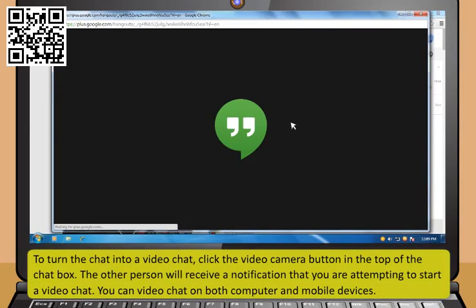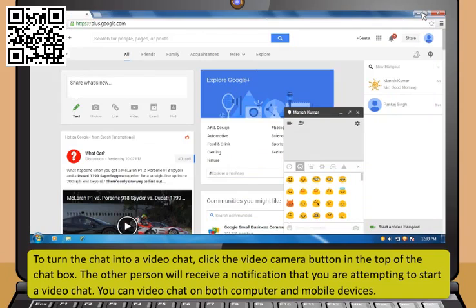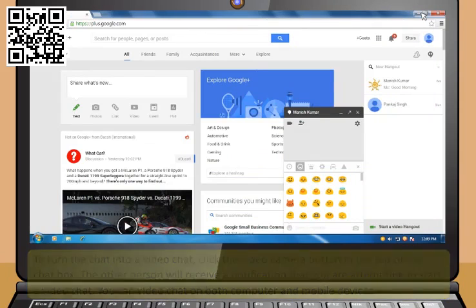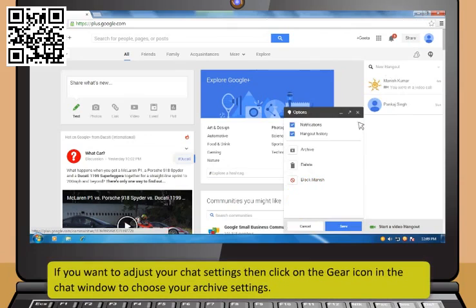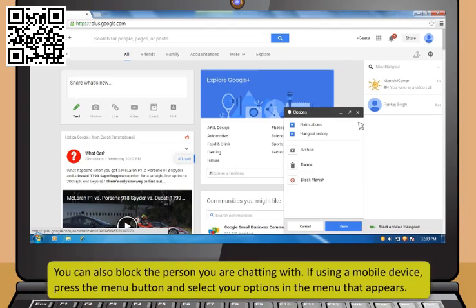The other person will receive a notification that you are attempting to start a video chat. You can video chat on both computer and mobile devices. If you want to adjust your chat settings, then click on the gear icon in the chat window to choose your archive settings. You can also block the person you are chatting with.